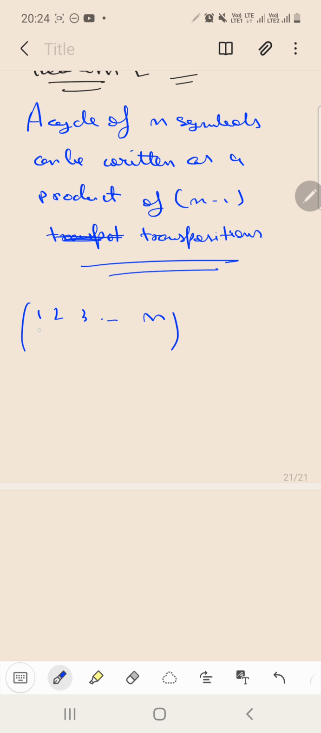Suppose 1 and 2 get exchanged to say 2 and 1, and the others are intact. So see, only two elements get exchanged here. So there can be one more permutation. What is that? That is 1, 2 up till n and 1, 2. So we will have two permutations here because two elements can be arranged in two ways. That's why transpositions are sets of two elements.